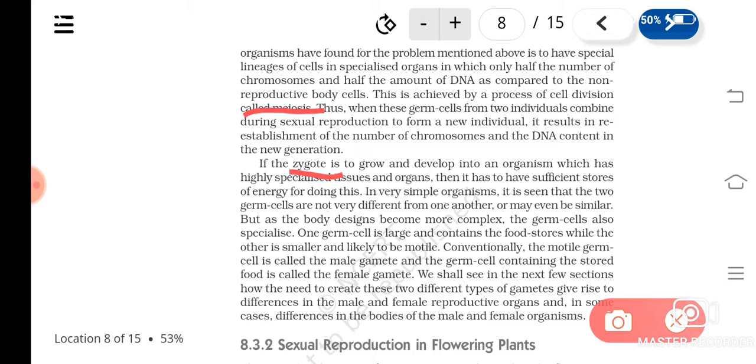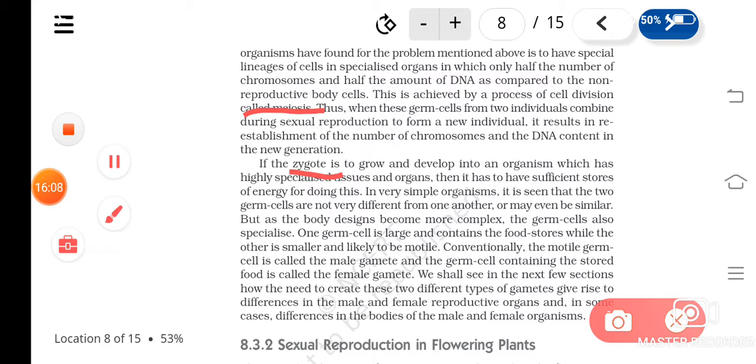The motile germ cell is known as the male gamete, and the germ cell containing the stored food is known as the female gamete. Understood? So there are two types of gametes, male and female. The male gamete is small and motile, and the female gamete is large and contains more food. The female gamete is known as the egg or ovum and the male gamete is known as the sperm, isn't it?